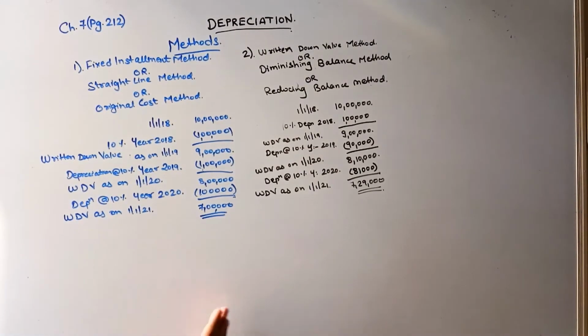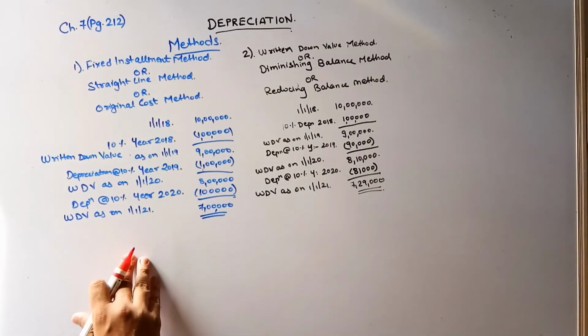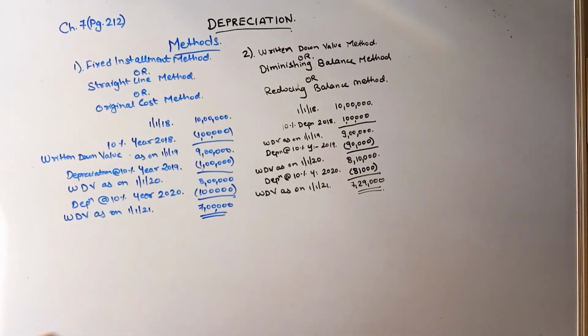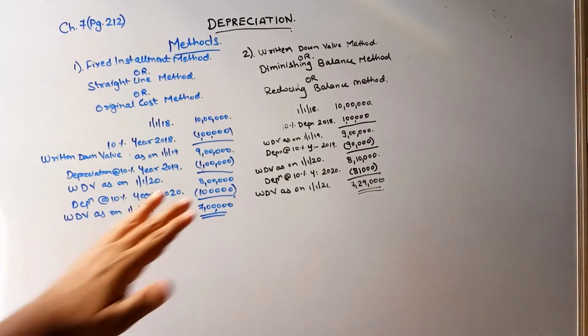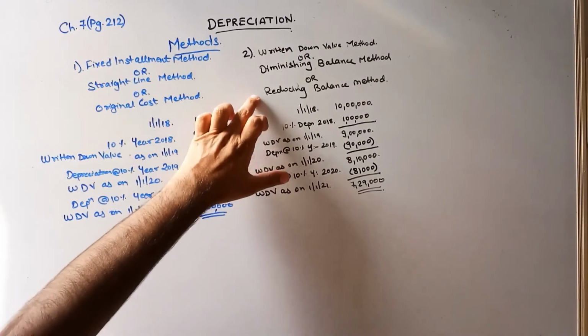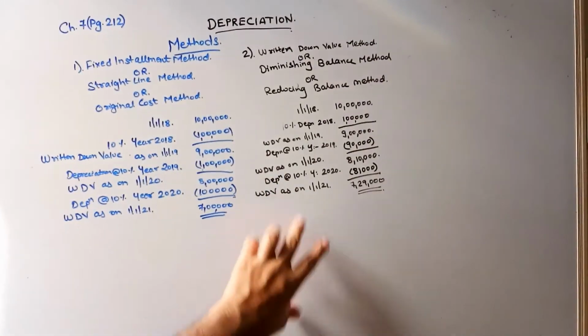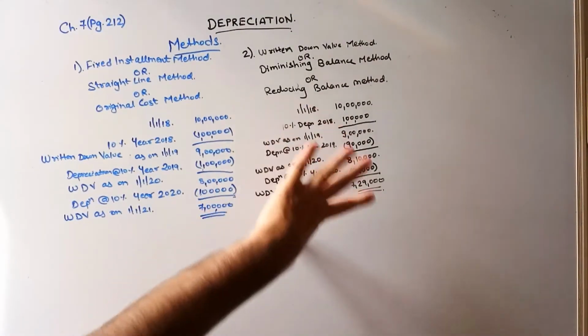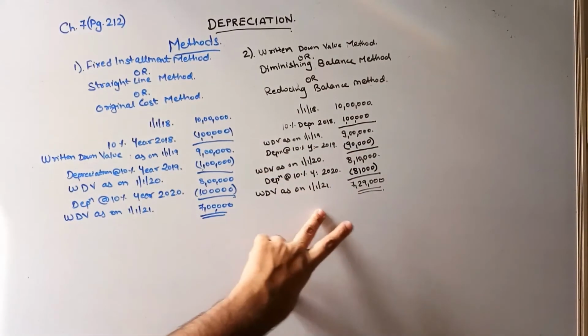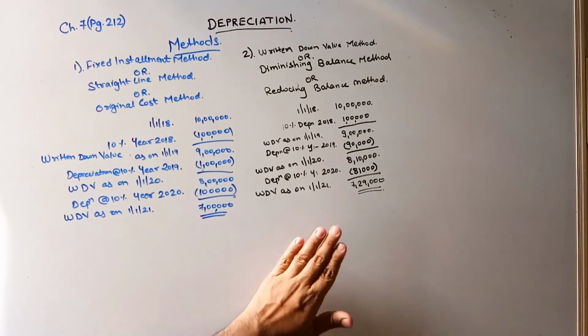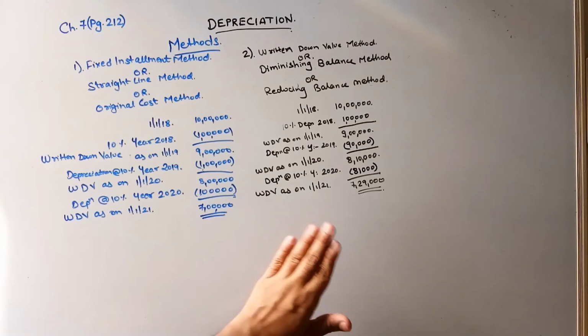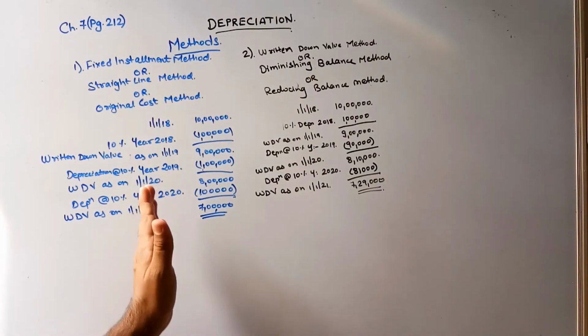There would be instances where the sum might tell you that retrospectively you have to charge the depreciation as per the fixed installment method. What I mean is that the sum might say that you are using this method to calculate depreciation, but now you have to change from the WDV method to the FIM method, the fixed installment method.